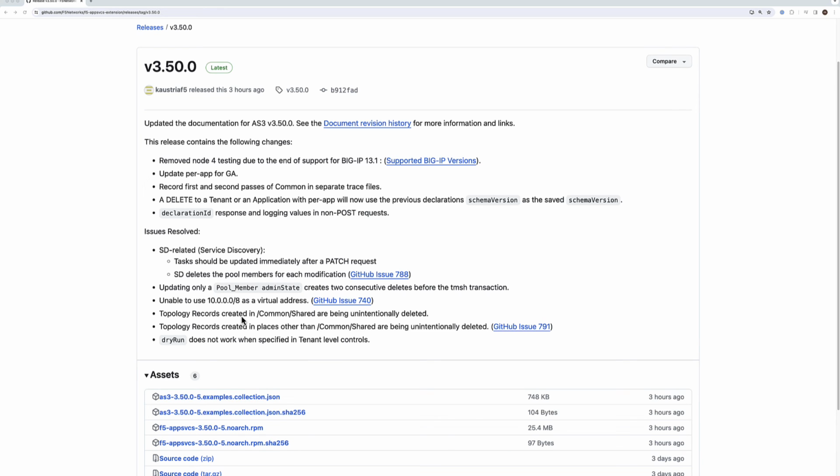But as again, 2,400 issues resolved or features, enhancements, 800 GitHub issues resolved, closed, and growing.